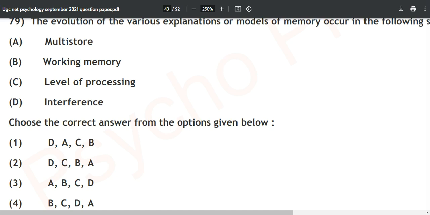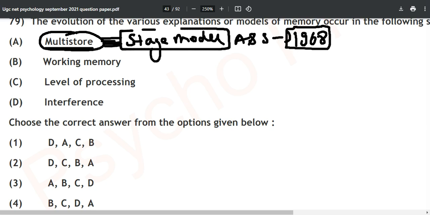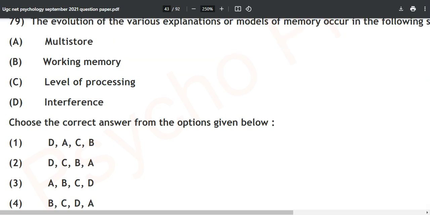So first of all, we'll talk about this multi-store model. It is simply talking about what? It is simply talking about the stage model. And this stage model was given by whom? Given by Atkinson and Shiffrin. It was the year 1968. 1968 is the year when the multi-store model, the stage model, was given by Atkinson and Shiffrin.